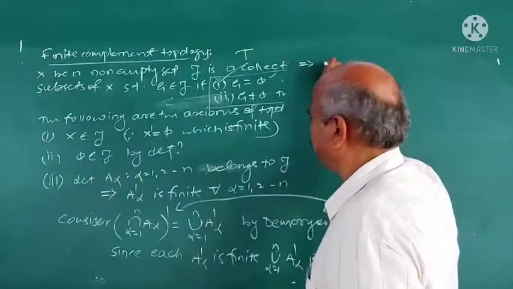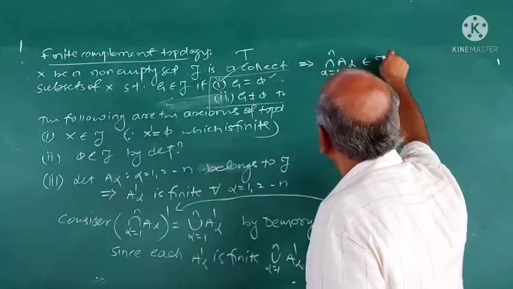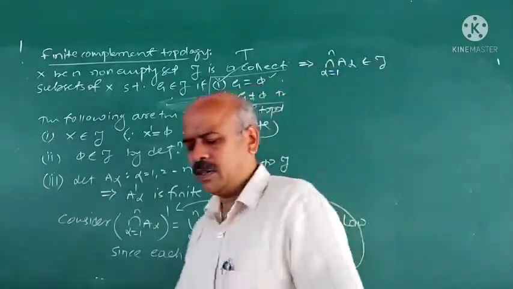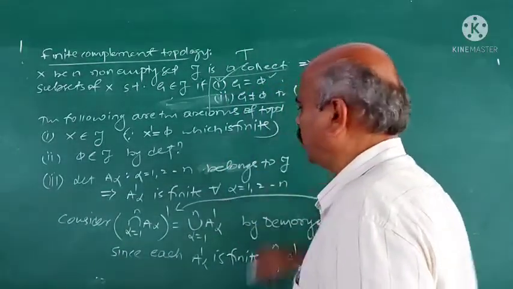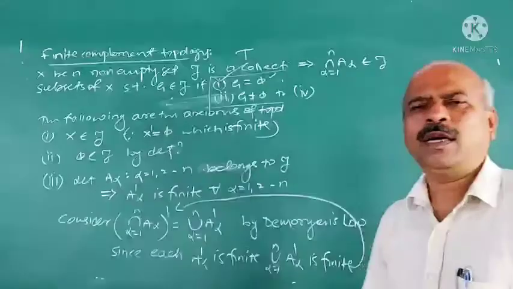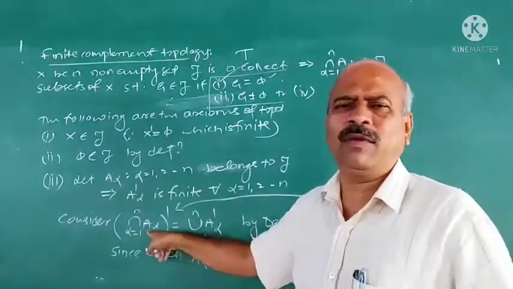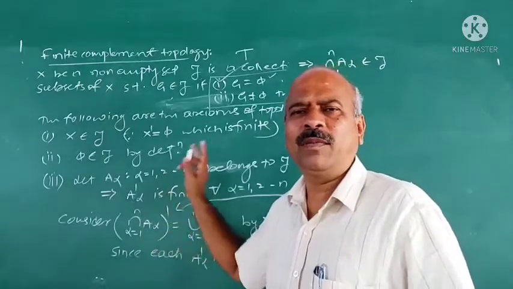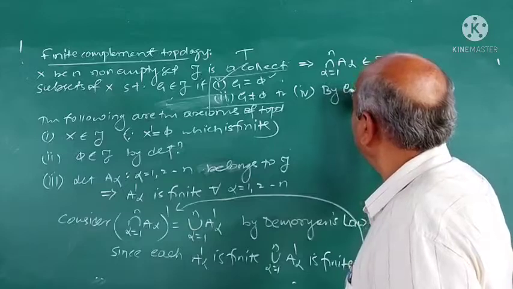This implies intersection A alpha, alpha is equal to 1 to n belongs to tau. Now similarly, fourth one, we prove that union A alpha also belongs to tau. When do you say that union A alpha belongs to tau? If its complement is finite. So we consider again generalized De Morgan's laws.